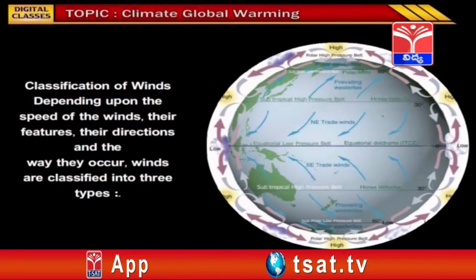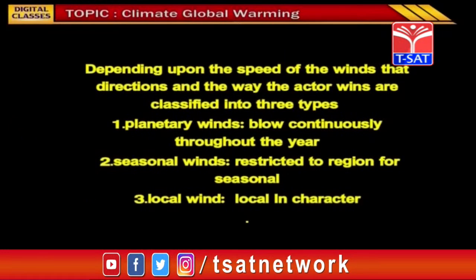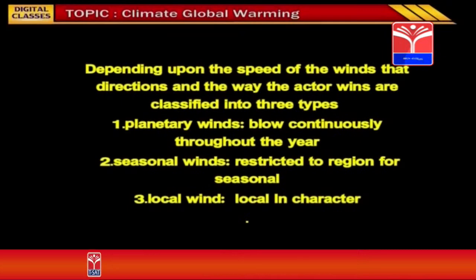Classification of winds. Depending upon the speed of the winds, their features, their directions and the way they occur, winds are classified into three types. Planetary winds that blow continuously throughout the year. Seasonal winds, they are restricted to a particular region for a particular season. Local winds, which are local in character. These are the three types of winds: planetary winds, seasonal winds and local winds.